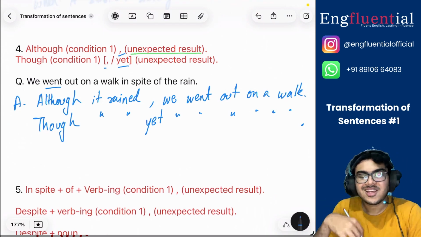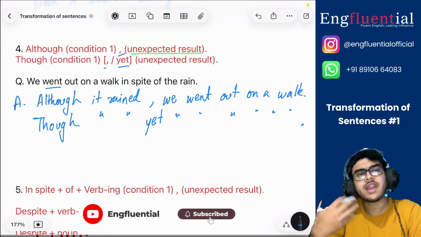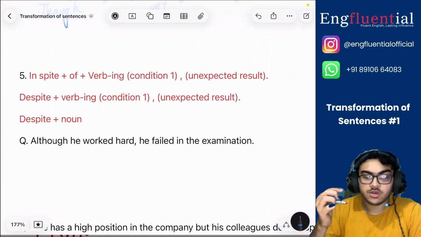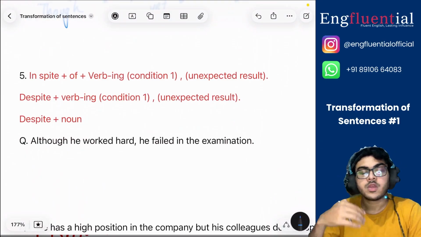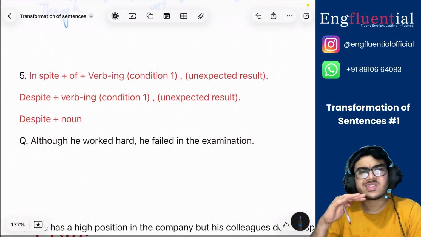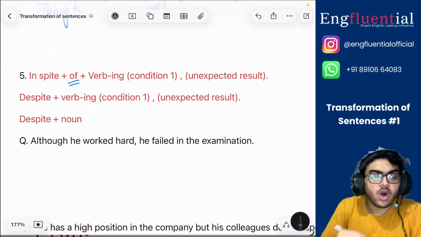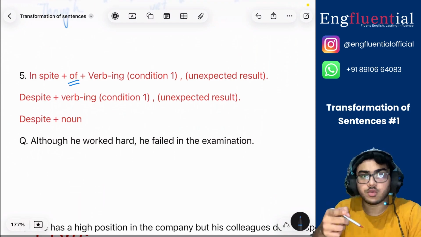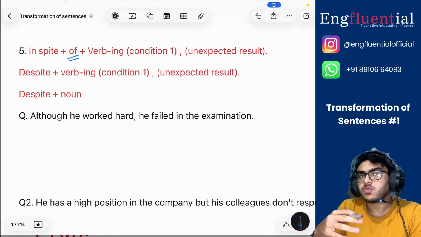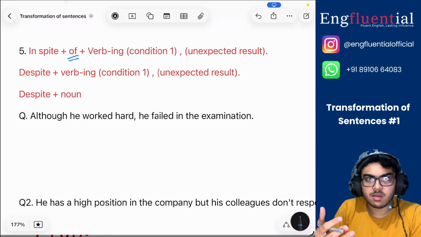All right. So this was rule number 4. Let's move on to the next one. Next we have two things together, similar to rule 4. There is in spite and there is despite. Both are pretty similar in meaning. However, with in spite we always use of. With despite we don't have to use of. In spite of and despite both follow the same rule as although and though. They are used whenever you have an unexpected result to something.